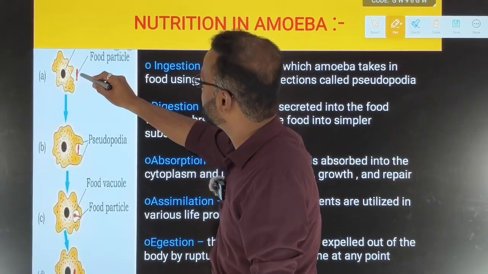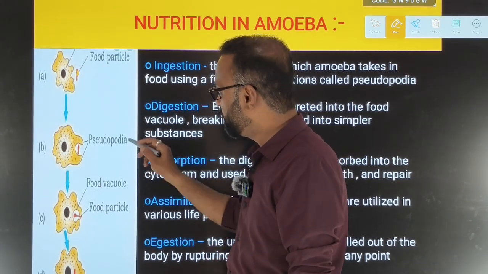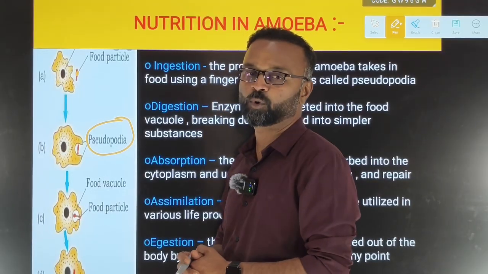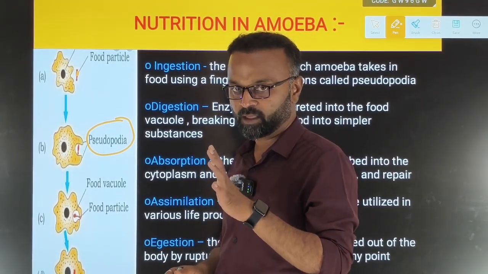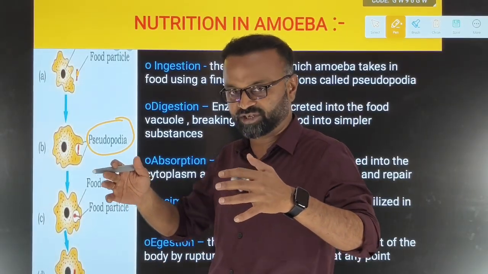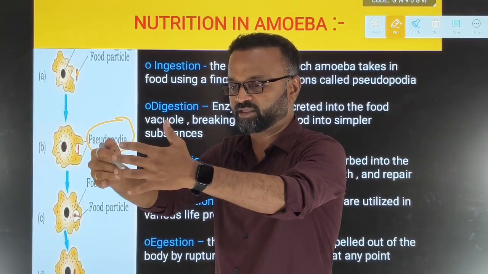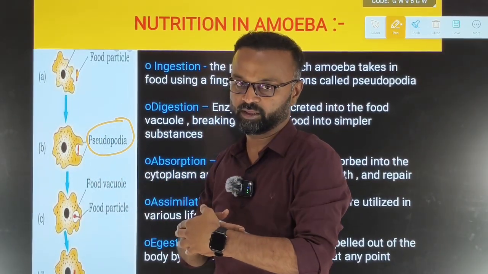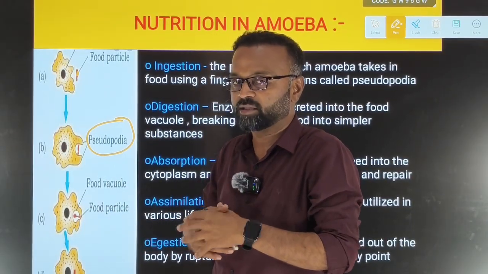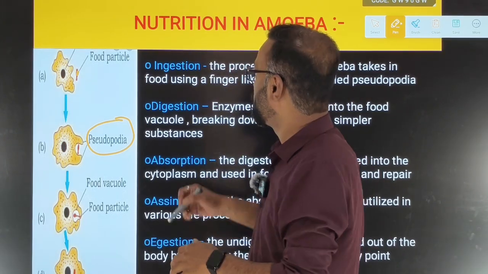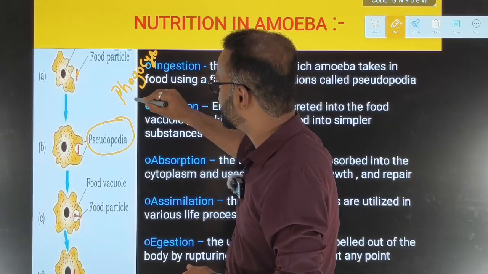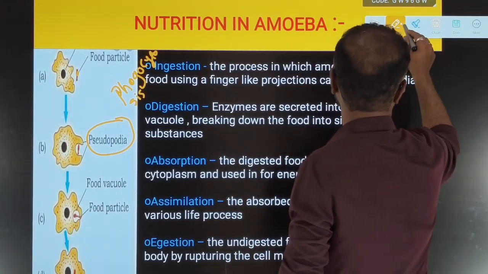When any food particle comes near the amoeba, it will develop a temporary finger-like projection, the so-called pseudopodia, meaning false feet. When the food particle is coming, they produce the finger-like extension, and they take that food particle into the body. That process of engulfing food into the body by the amoeba is called phagocytosis, or we can call it endocytosis. Phagocytosis or endocytosis.